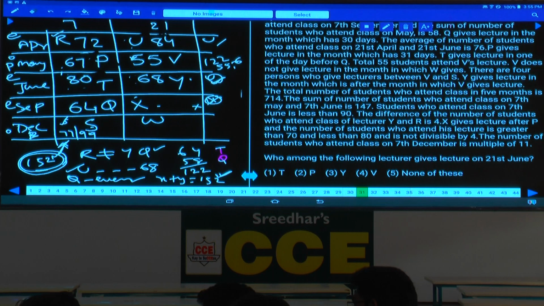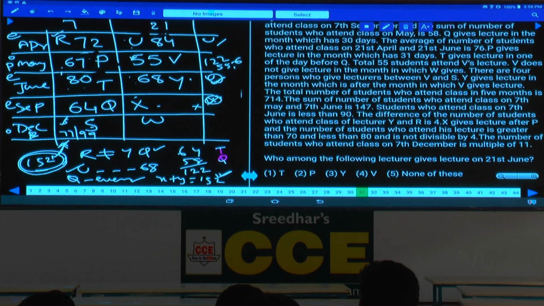Now it must be what? It must be divisible by what? Fine. Now X gives lecture after P, and the number of students who attend his lecture is greater than 70 and less than 80, and that too it must be an even number, isn't it? Even number 72 cannot happen. 74, there is a possibility. Next, 78 is also a possibility, isn't it? 74, 78, and it is not divisible by 4.